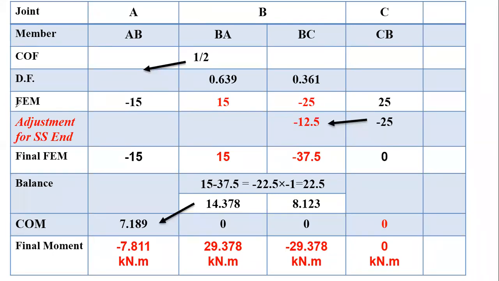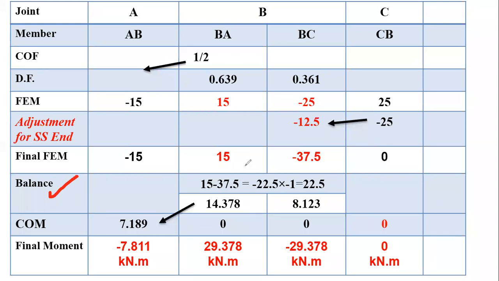So after the initial fixed end movement, perform the adjustment for simply supported end. And once we perform the adjustment for simply supported end, work out the final fixed end movement. And once we get the final fixed end movement, then our usual iterations. Now next will be the balance step. Now what is the balance step?